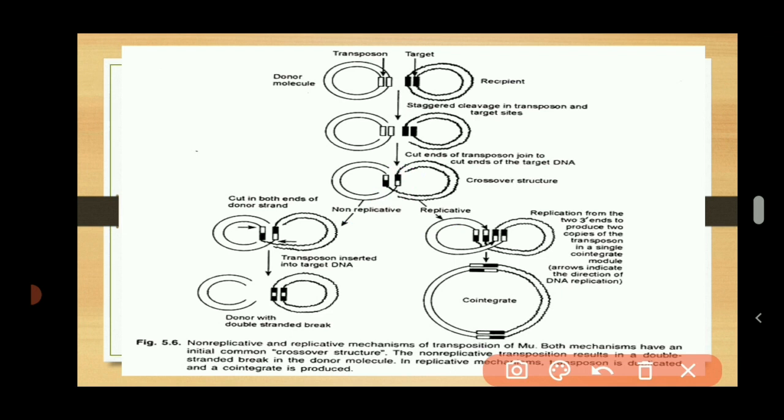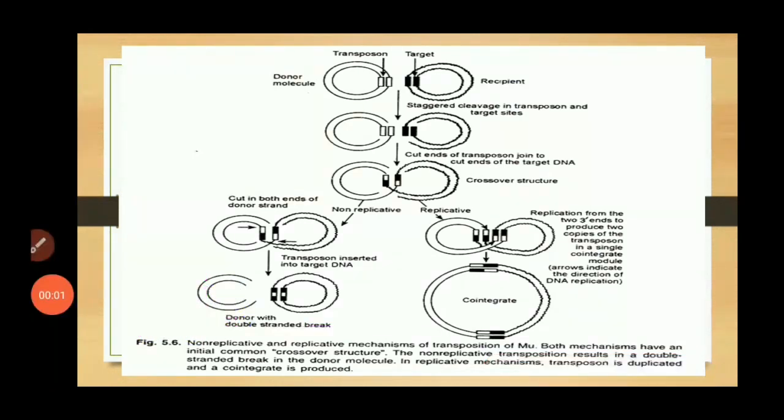In the non-replicative mechanism, the transposon is transferred onto the recipient molecule and inserted into the target DNA of the recipient molecule, and there is a loss of the transposon on the donor molecule, the donor strand. That means it is followed by the cut and paste mechanism.